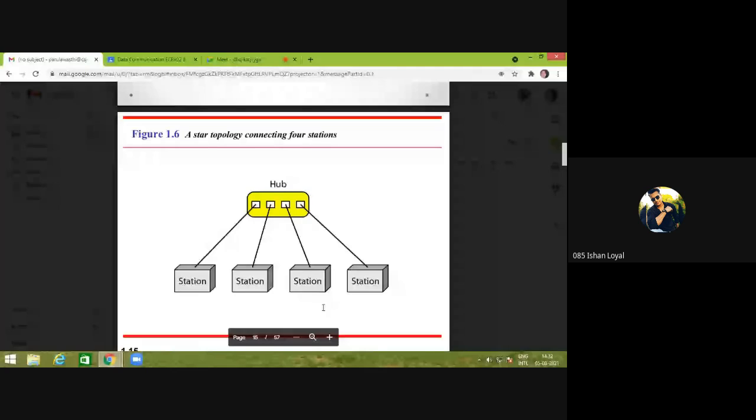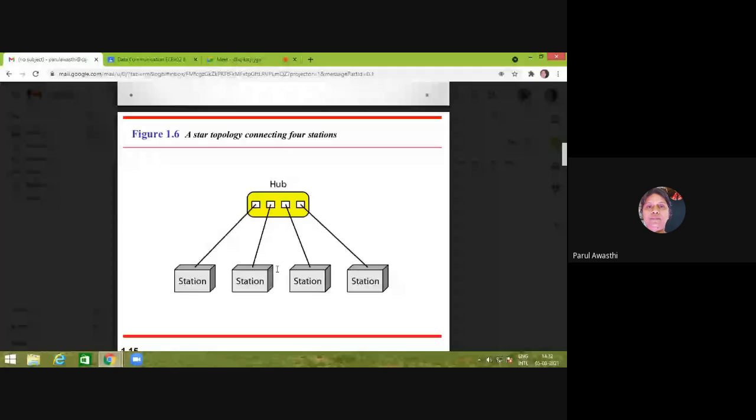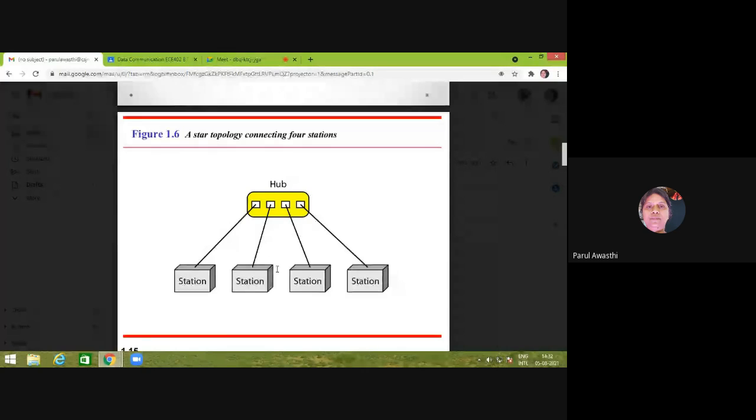Okay, ma'am. So like this, how many stations can we connect via one hub? It will depend upon the size of the hub, that is, how many ports there are in a hub. The minimum size is 8, so 8 stations can be connected, or 16 or 256, as per the hub we have taken. Suppose I have one 8-port hub, and one more 8-port hub, and I want to connect my 15 devices to form a network. Then can we do it? Yes, we can do it.